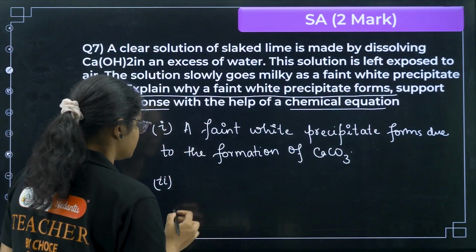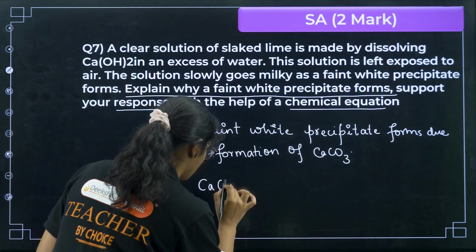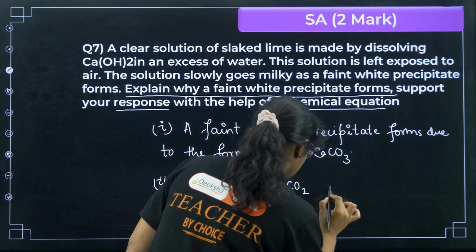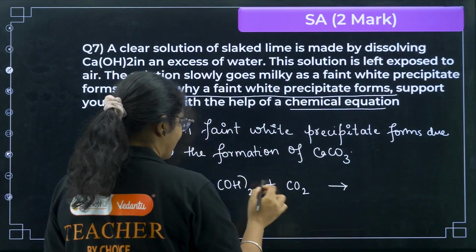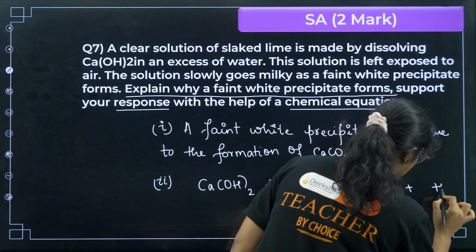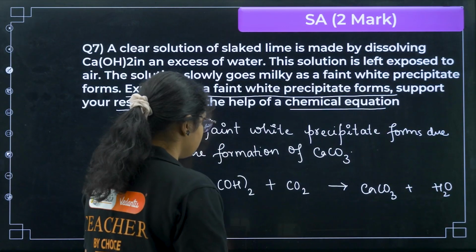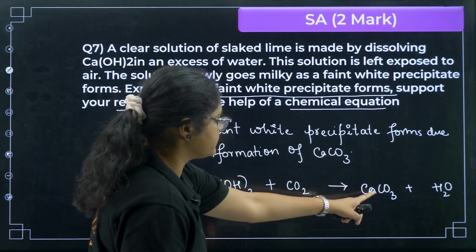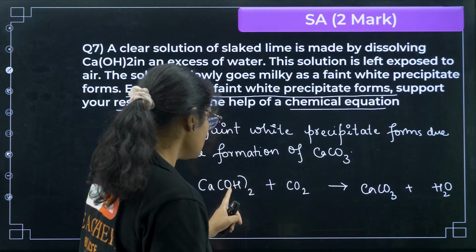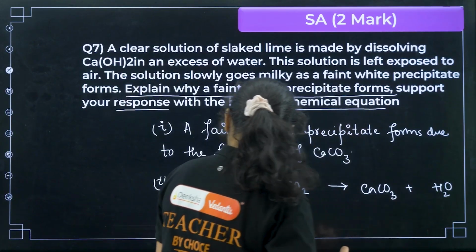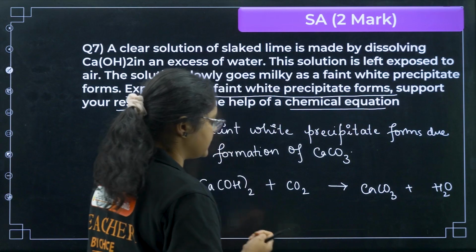So what will be the reaction here? You have calcium hydroxide plus carbon dioxide, and this gives you calcium carbonate plus water. And how can we balance this? We have one calcium here, one calcium here, carbon also one, oxygen here 2 and here 2, so 4, and here also 4, and hydrogen is 2, so it is already balanced.